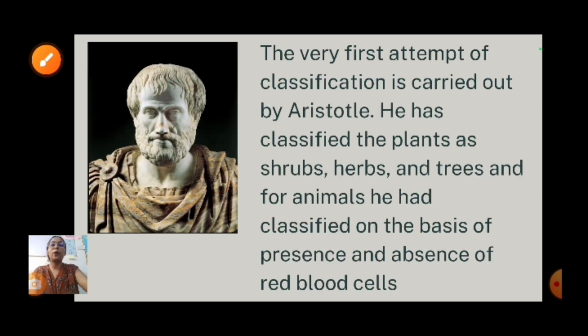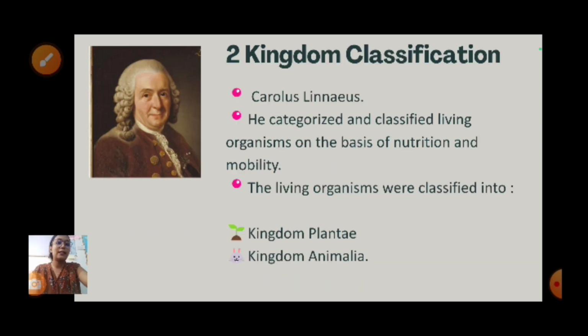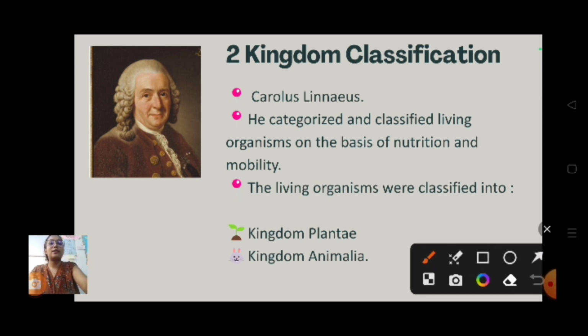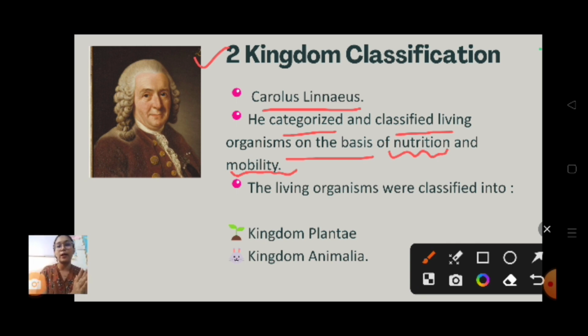So this is the theory part. You can take a screenshot of it. Okay, next, moving on to the next slide. This is the two kingdom classification given by Carolus Linnaeus. He categorized and classified living organisms on the basis of nutrition and mobility. He took 2 points, one nutrition and one mobility.